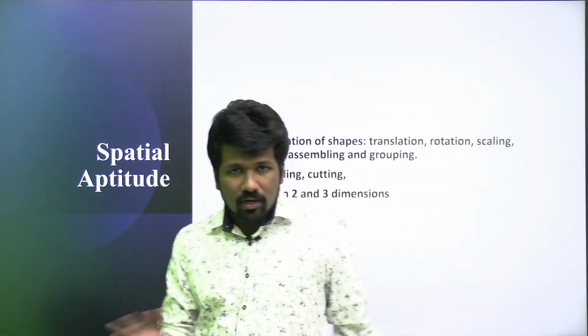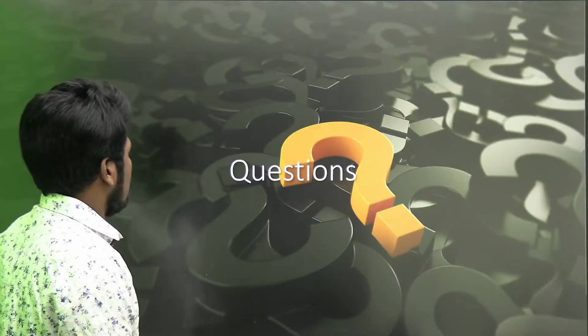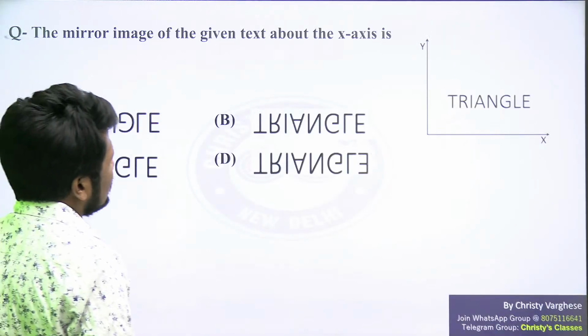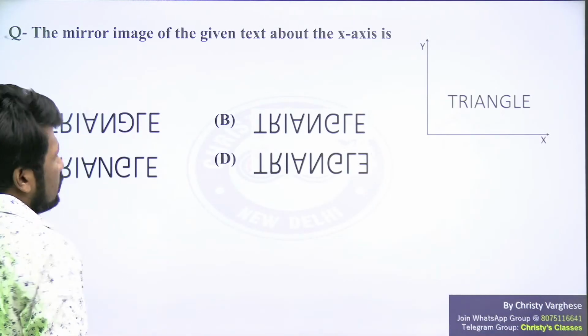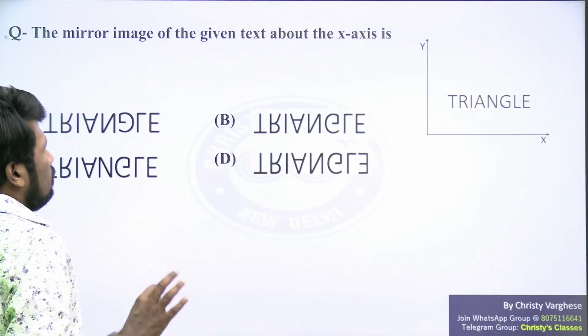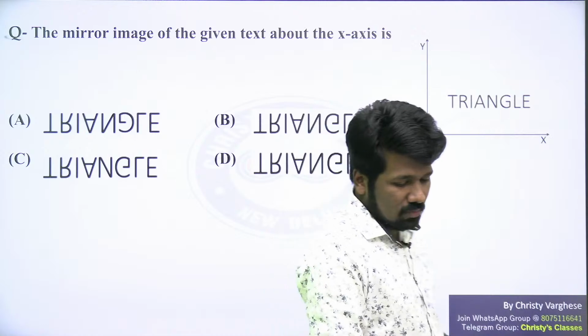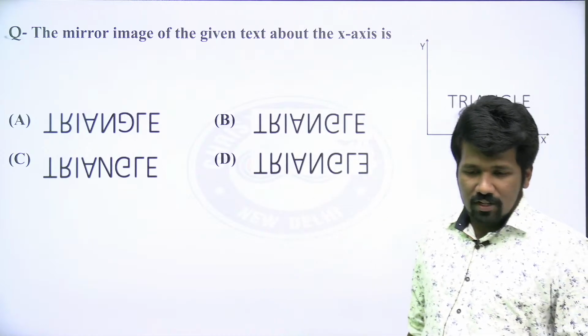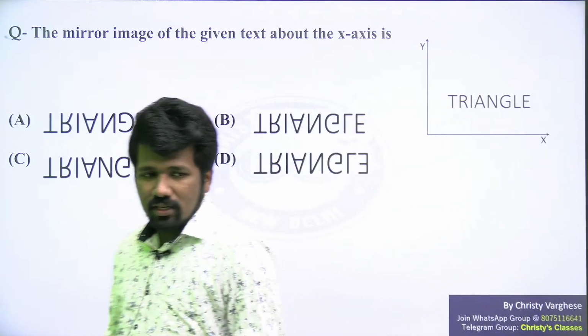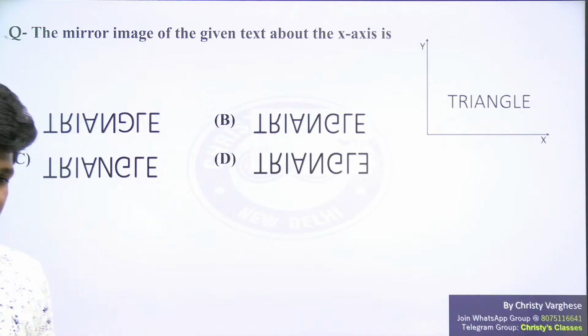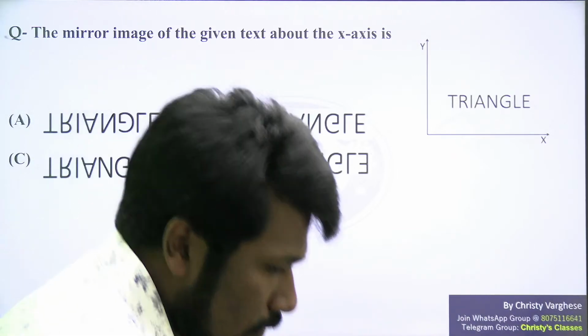Due to lack of time, I will directly start with questions and explain more concepts regarding this. This is kind of a simple topic. Presence of mind is more important. Observational skills are important. So make a try with the first question. After that, I will explain more, and the tricks for doing these questions faster also I will explain. All of you make a try.